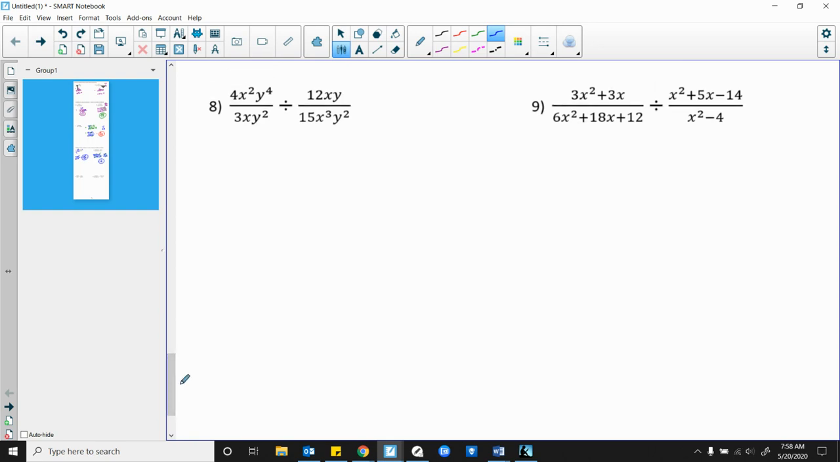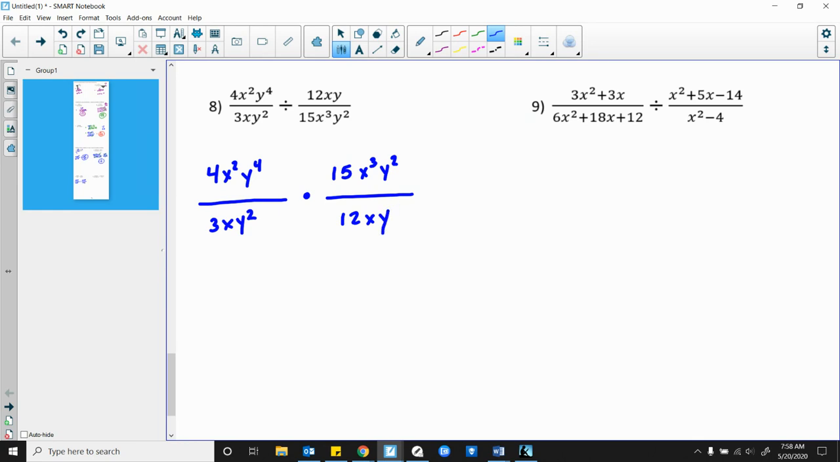Okay, to start out here, the first thing I want you to do is remember that it's division. And when division, we keep change flips. So I keep this first problem at 4x squared y to the 4th over 3xy squared. I divide, turns to a multiply, and I flip this to 15x to the 3rd y squared over 12xy.